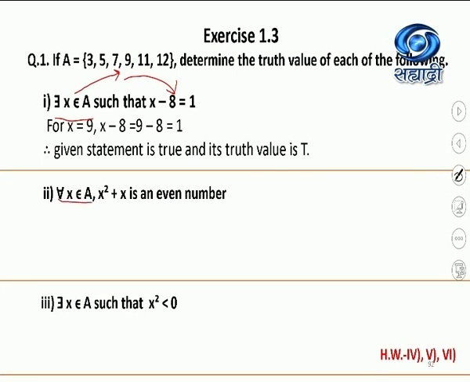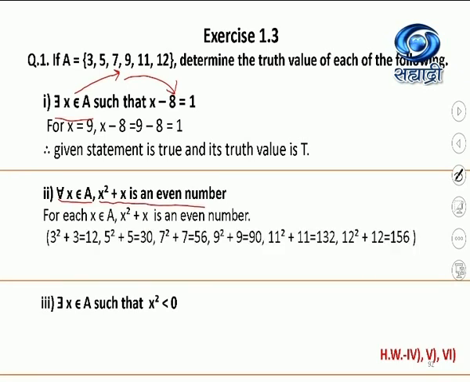Second is, for all x belongs to A, x square plus x is an even number. For all means each and every element must satisfy the condition that x square plus x is even. Let's check. Actually put the values x equal to 3, 5, 7, 9, 11, 12 in the expression x square plus x. What do you get? 12, 30, 56, 90, 132, 156.